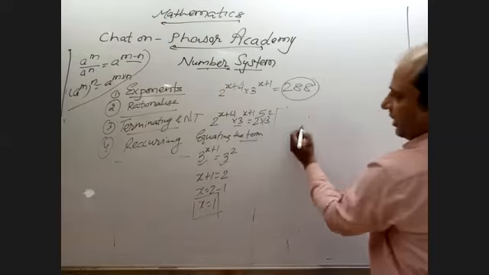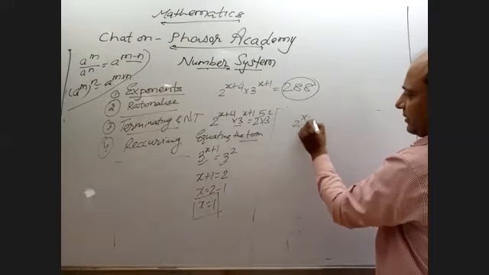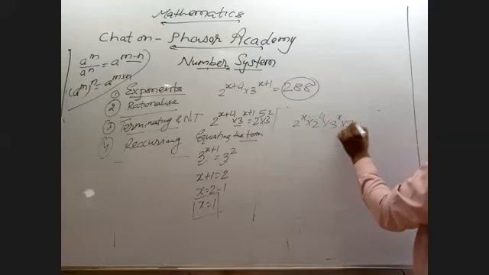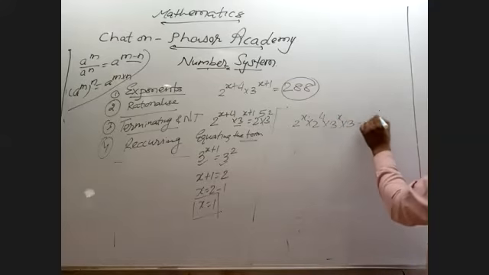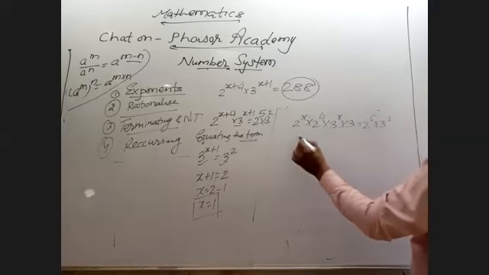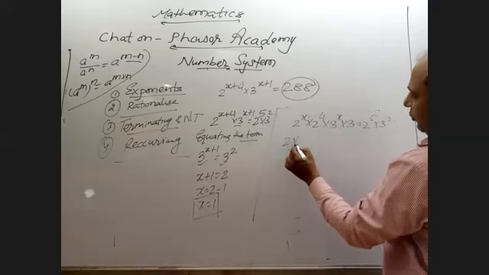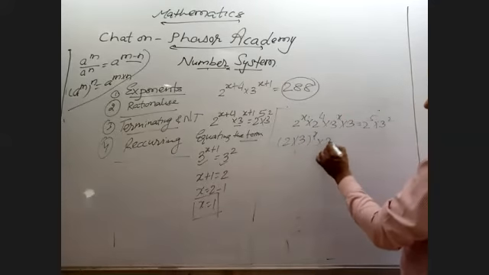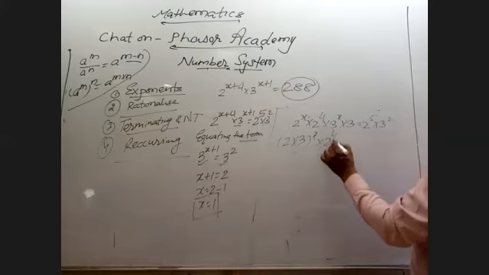डिफरेंट मेथड। अभी it is 2 raised to power x into 2 raised to power 4 into 3 raised to power x into 3 equal to 2 raised to power 5 into 3 raised to power 2. So it is again 2 into 3, 6 raised to power x into 2 raised to power 4 into 3, answer.